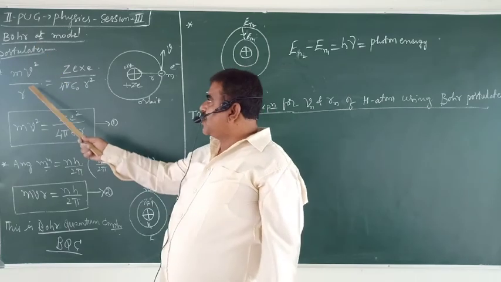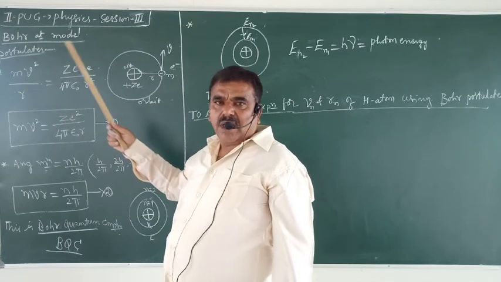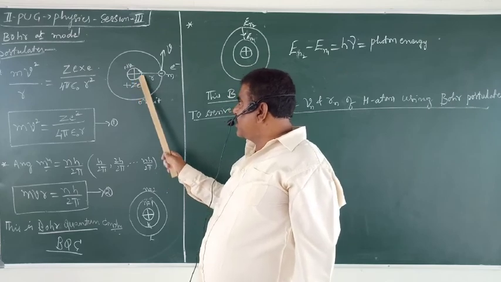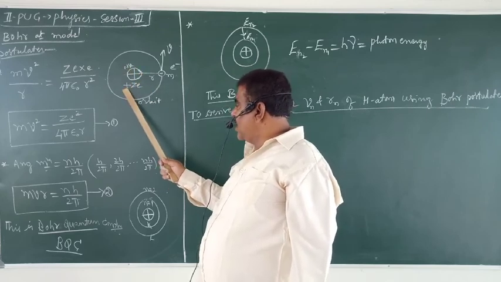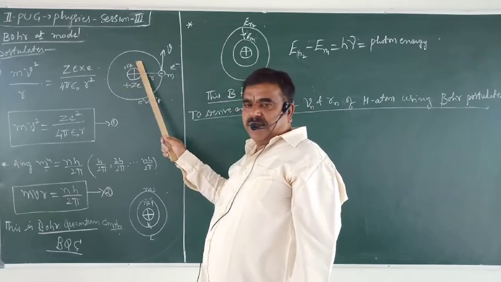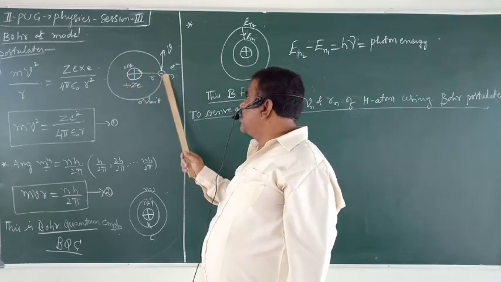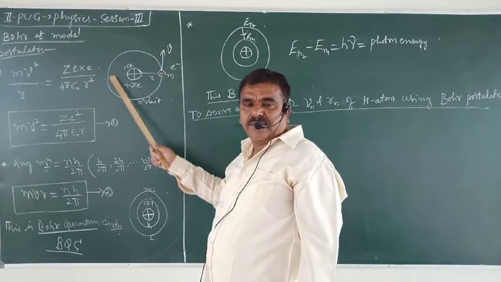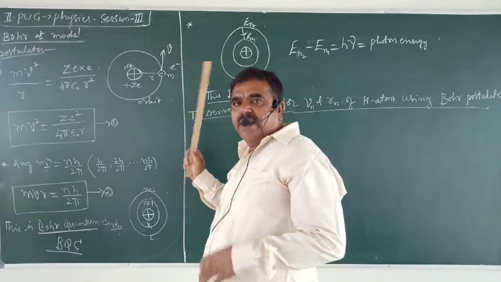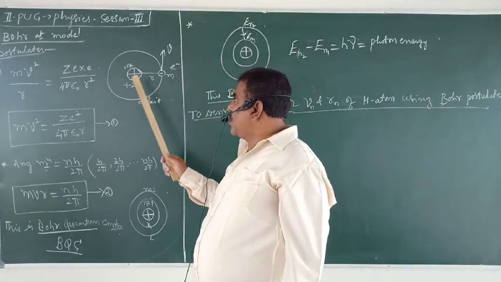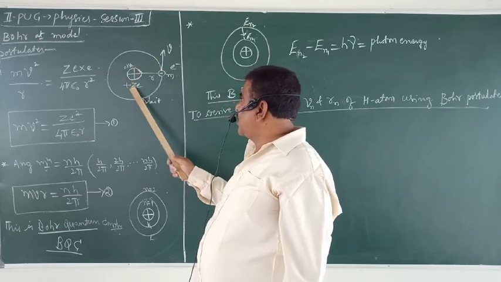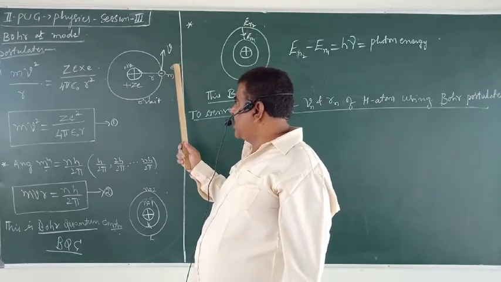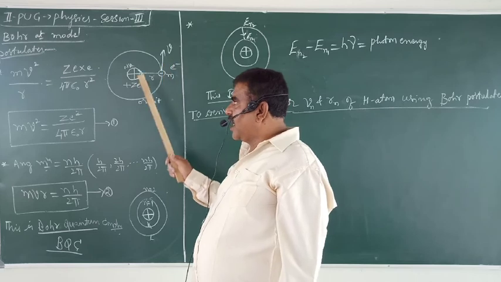Okay? So the first postulate, what he stated is, what Rutherford told is right. An atom consists of a central, positively charged nucleus and negatively charged electrons revolving round the nucleus. The necessary centripetal force is provided by the electrostatic force of attraction between the positively charged nucleus and negatively charged electrons; unlike charges attract each other.